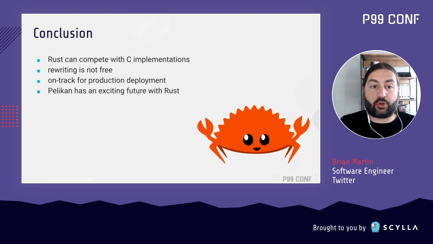We're on track for production deployment. Hopefully towards the end of the year, we'll start serving production cache requests with this Rust implementation, so that's really cool. And I think that Pelikan has a really exciting future with Rust, and this initial implementation is sort of paving the way for us to actually replace all the C code in Pelikan with Rust. So that's super exciting to me. I'm glad to see Rust being able to function really nicely in this space, and I think it's going to be really good for the code base.